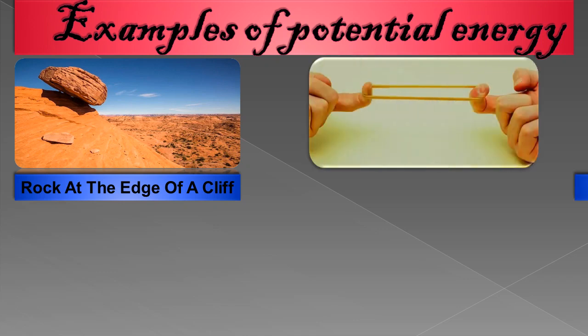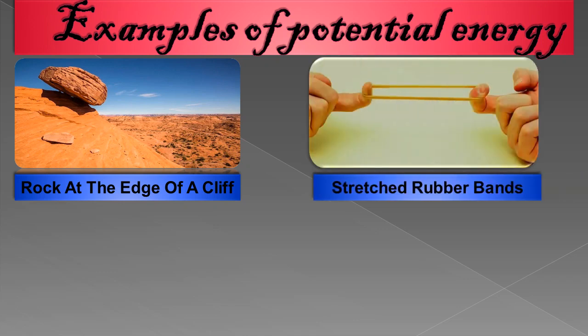Now next is a stretched rubber band. When you pull a rubber band, you input a certain amount of potential energy. That means when the rubber band is stretched, potential energy is stored in it, and when we release it, this potential energy is quickly converted into motion or kinetic energy.